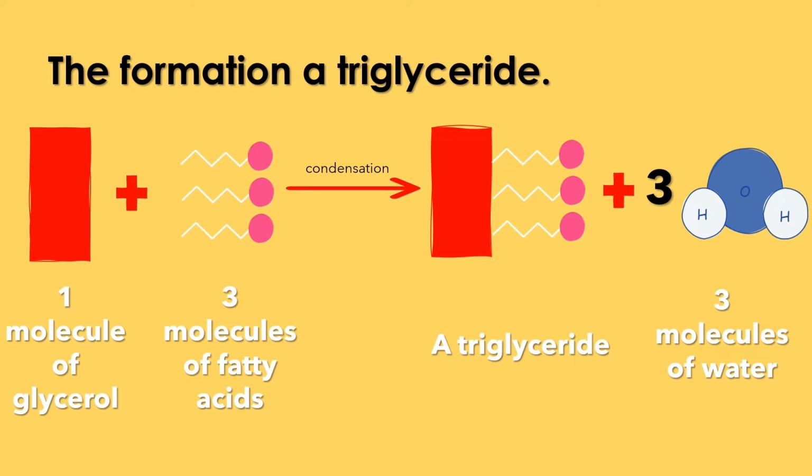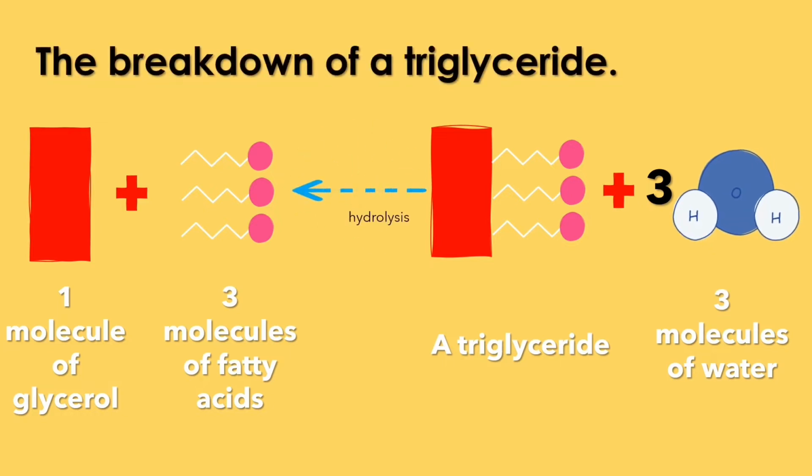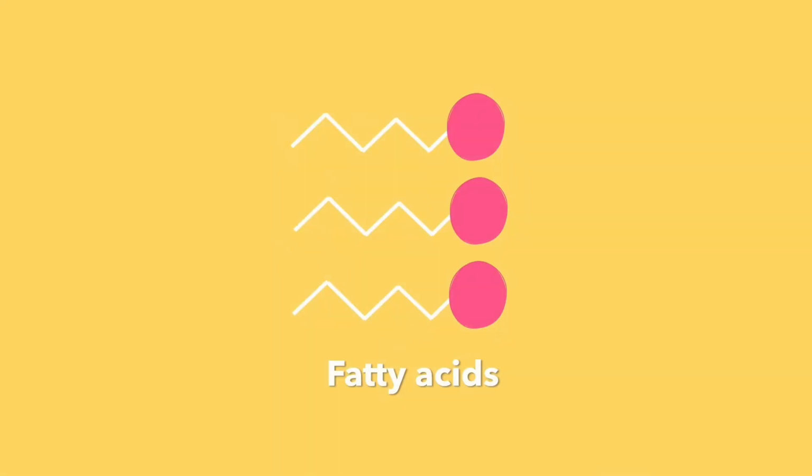So, how does a triglyceride form? And is it possible to break down a triglyceride? The formation of a triglyceride is from the condensation reaction of 1 glycerol molecule with 3 molecules of fatty acids. Triglyceride can also be broken down into fatty acids and glycerol by hydrolysis reaction. Let's take a quick look at the fatty acids.